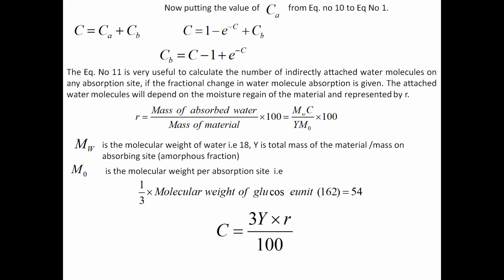So by this formula, I can write C, the moisture absorbed or moisture content of the material, as 3 into Y into R divided by 100.